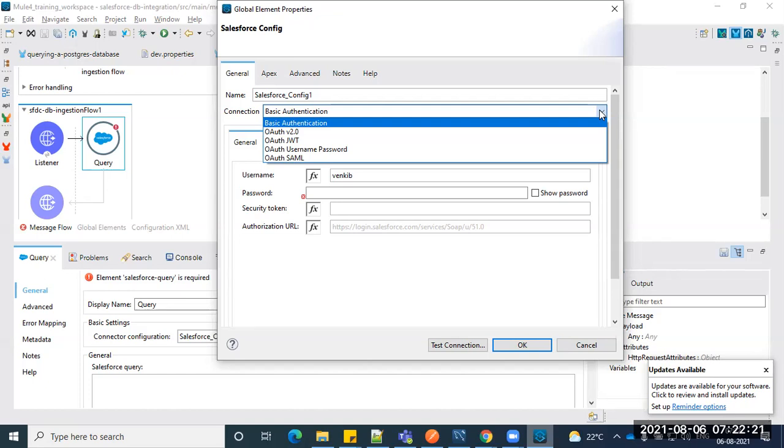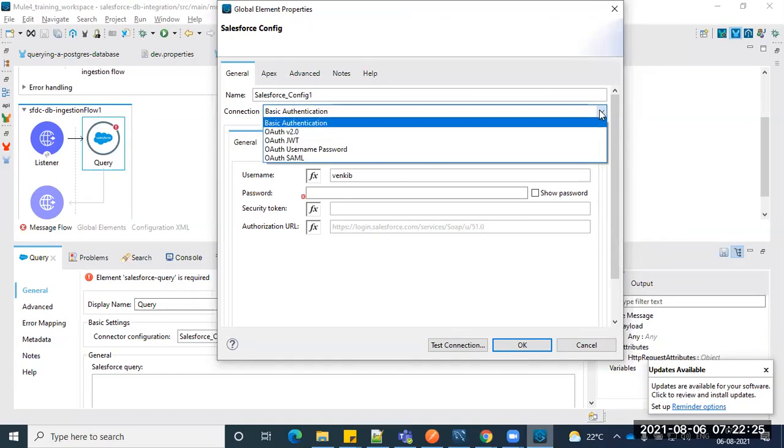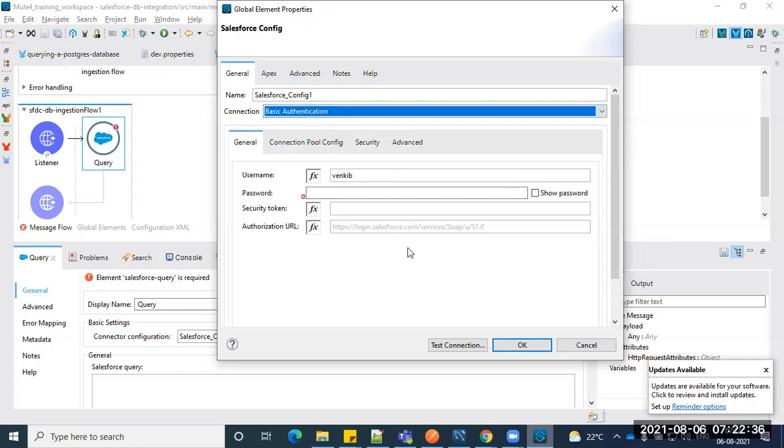Whatever authentication you choose, we need some information from the Salesforce POC, the Salesforce point of contact. Right now I'm choosing basic authentication, which expects these parameters. The first one is the username, whatever username we created, which is obviously some email ID.